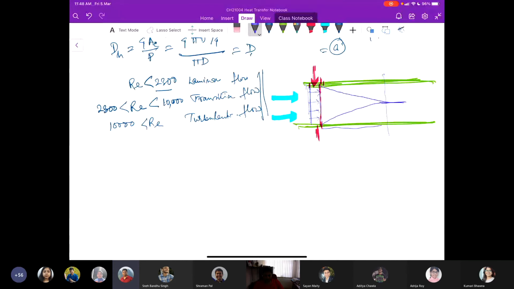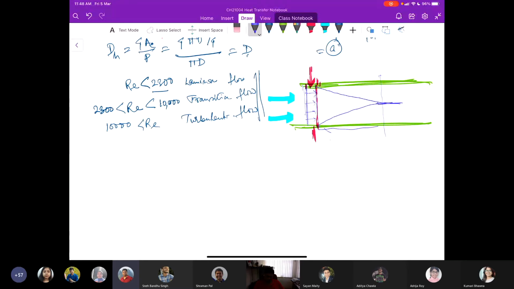So at the center line, this would merge at a distance from the inlet, if the flow is laminar or turbulent, in both cases. Now this length, till this portion, what do we call?